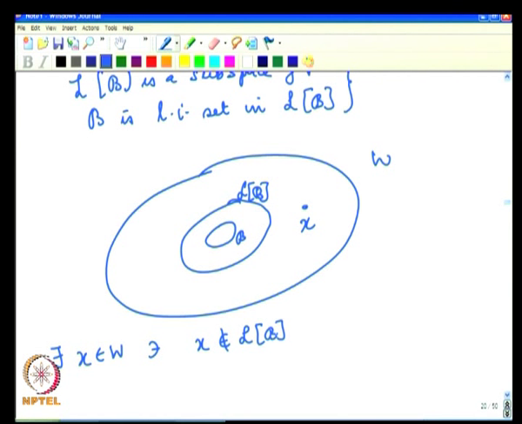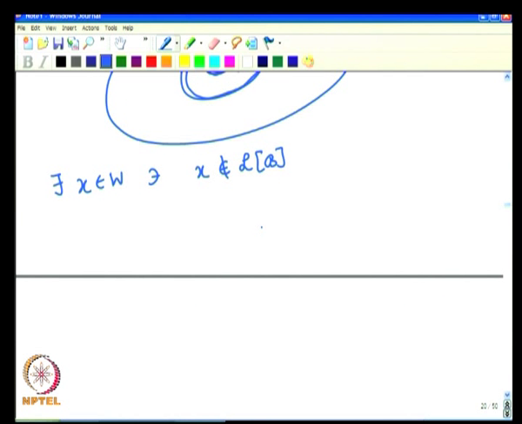Now, B is a linearly independent set in this subspace LB, and x is outside that subspace, and therefore, B together with x will still be a linearly independent set in W. We have seen this before.